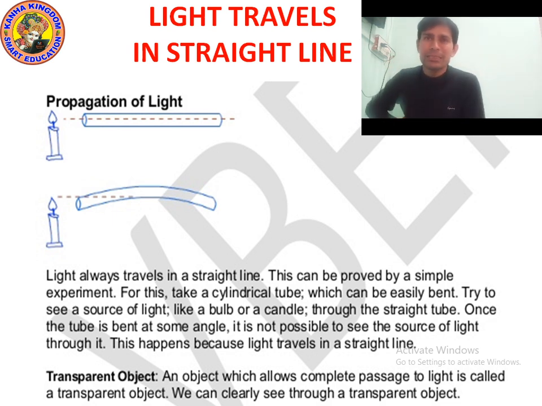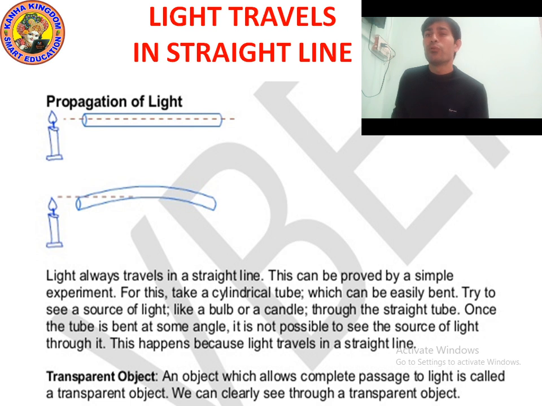If you make it straight, and now you try to see the light coming from the flame of the candle, you can easily see it. So it proved that light always travels in a straight line.